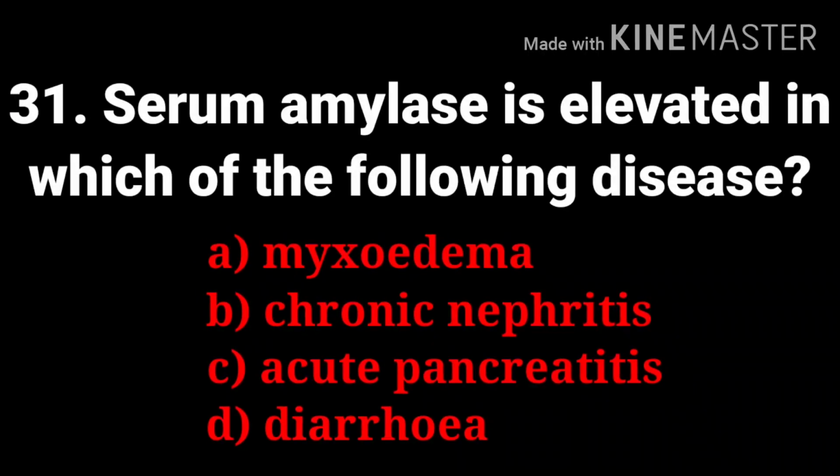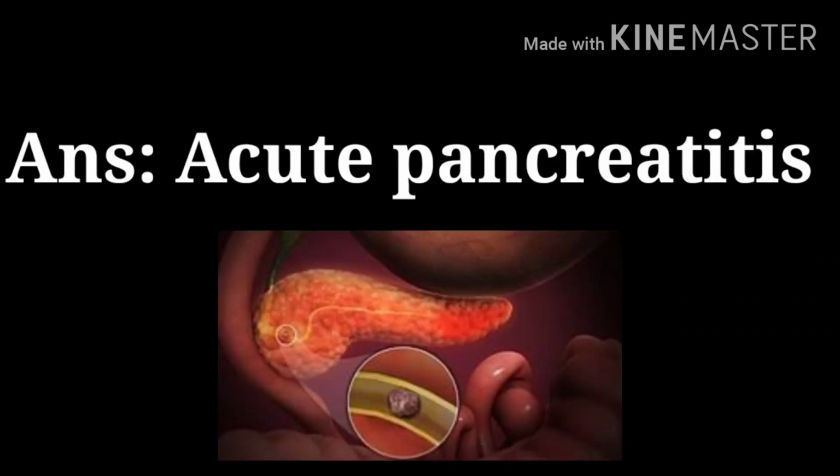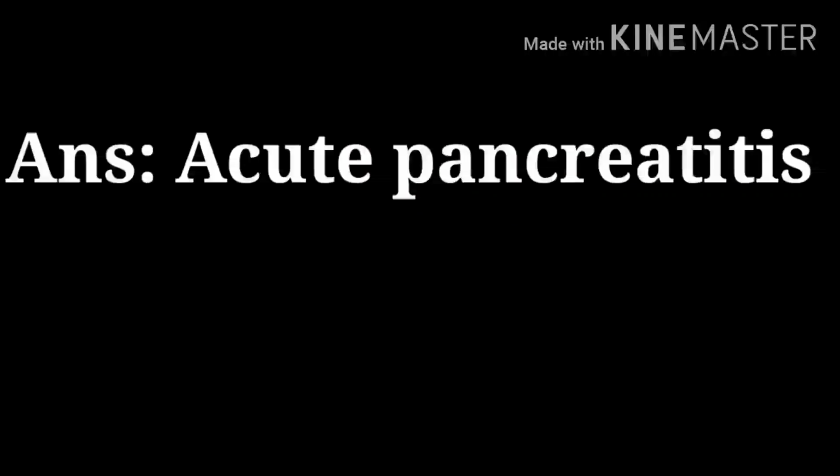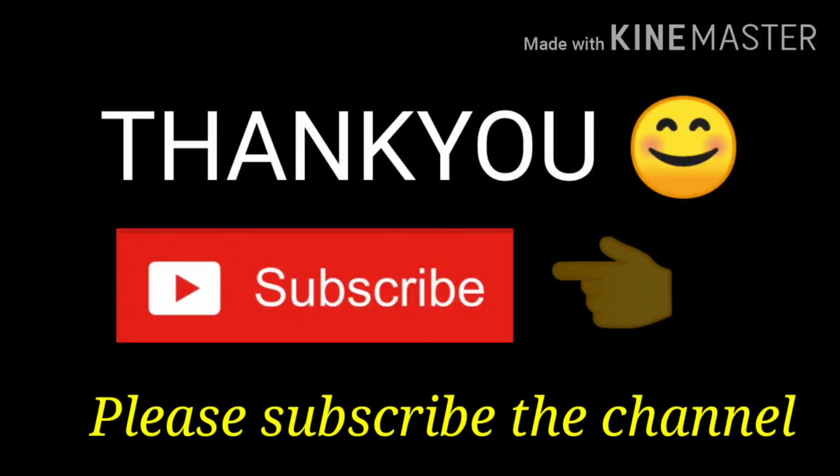The last question, serum amylase is elevated in which of the following diseases? The options are myxedema, chronic nephritis, acute pancreatitis and diarrhea. Serum amylase is elevated in which of the following diseases? And the answer is acute pancreatitis. Serum amylase is increased in acute pancreatitis.